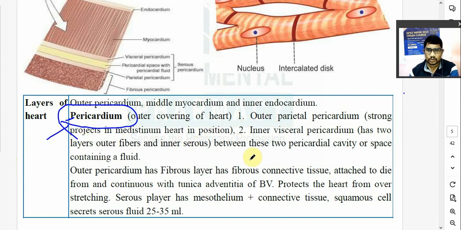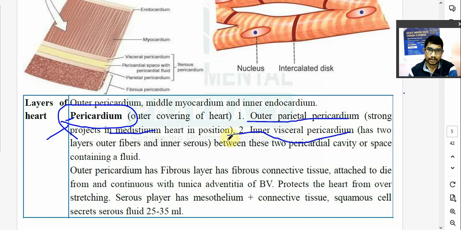It is made of 2 layers. तो पेरिकार्डियम में भी 2 लेयर्स होता है. तो आउटर पैराइटल पेरिकार्डियम which has a strong fibrous tissue and it maintains the heart in a proper position. It maintains the heart in the mediastinum. Pericardium has 2 layers, outer parietal pericardium and inner visceral pericardium.